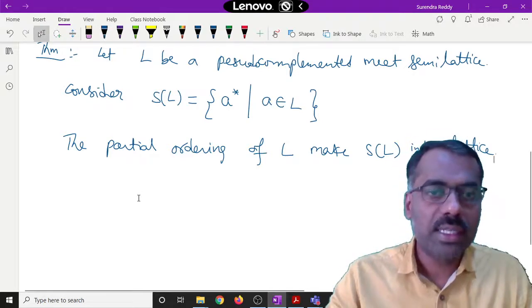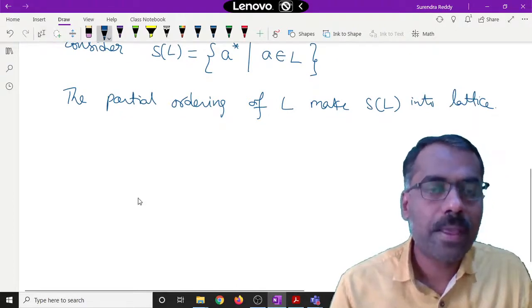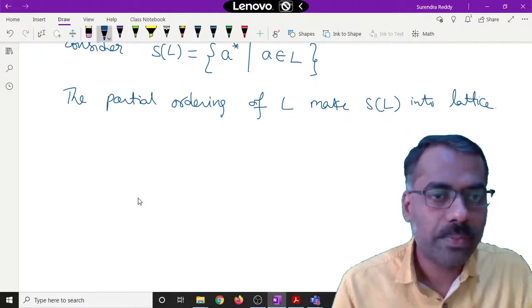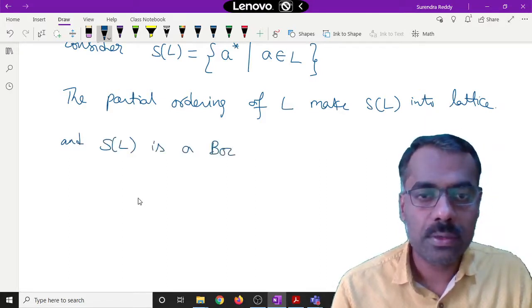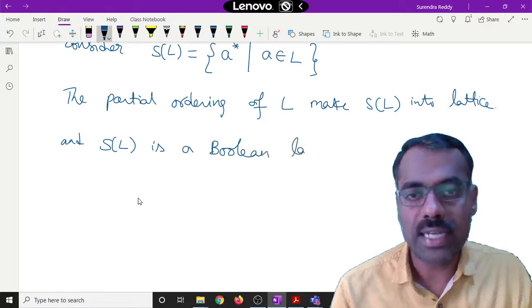Not only that, this S of L will become a Boolean lattice.